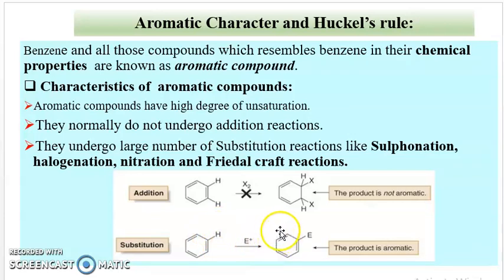Then the product obtained is aromatic in nature, and as we know, aromatic compounds are highly stable compared to any other compound. Therefore, aromatic compounds generally undergo substitution reactions rather than addition reactions.